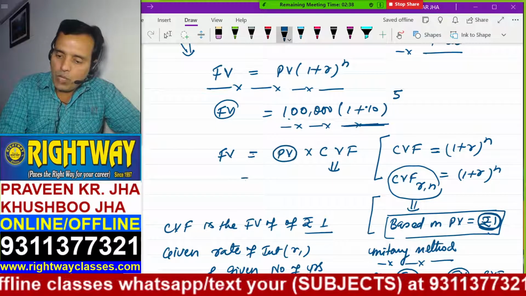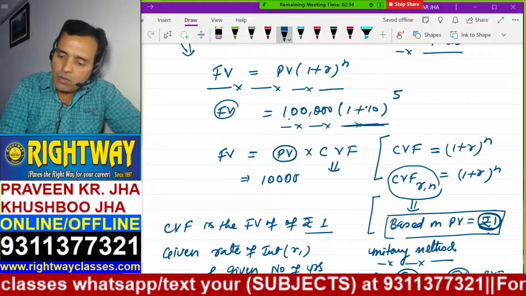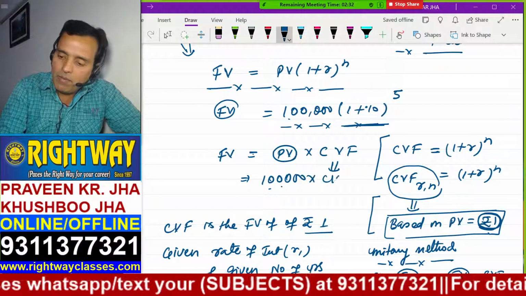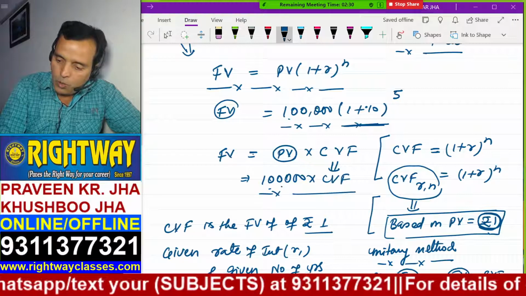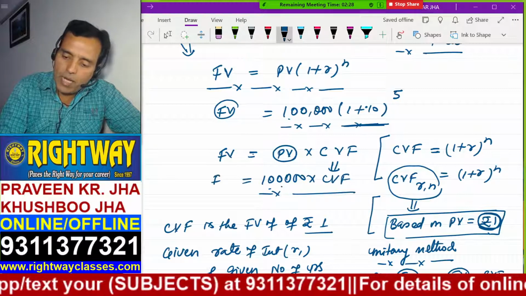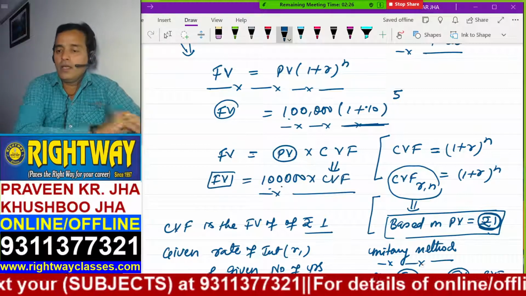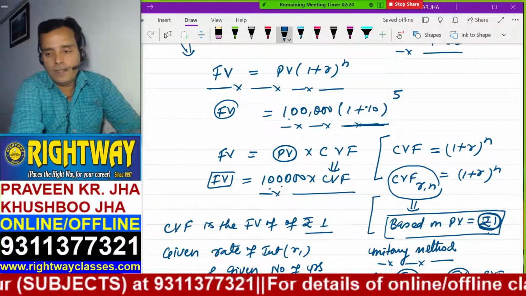For example, 1 lakh rupees of present value, multiplying it by CVF, you can get the future value of 1 lakh.